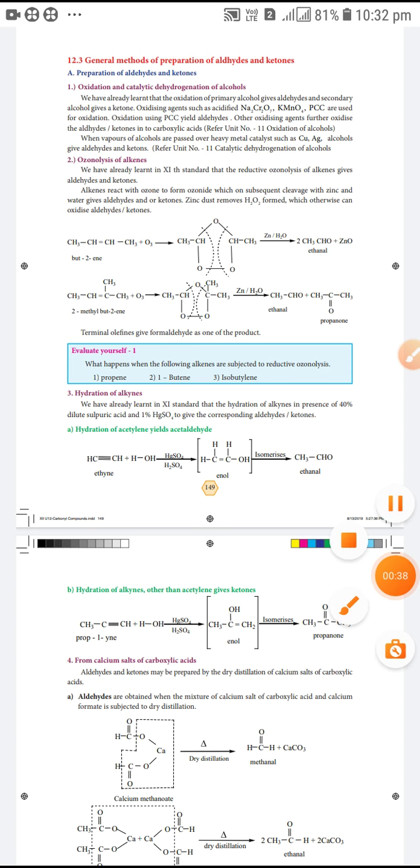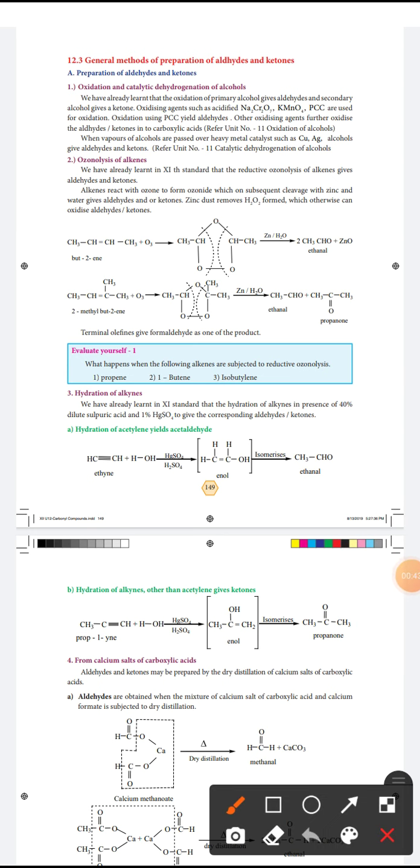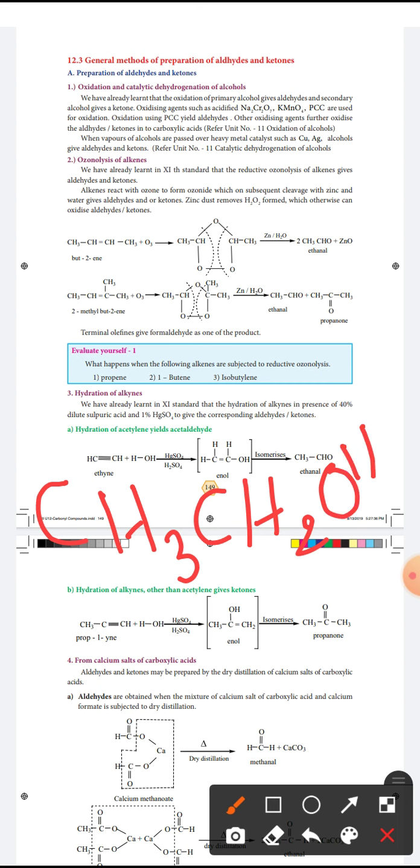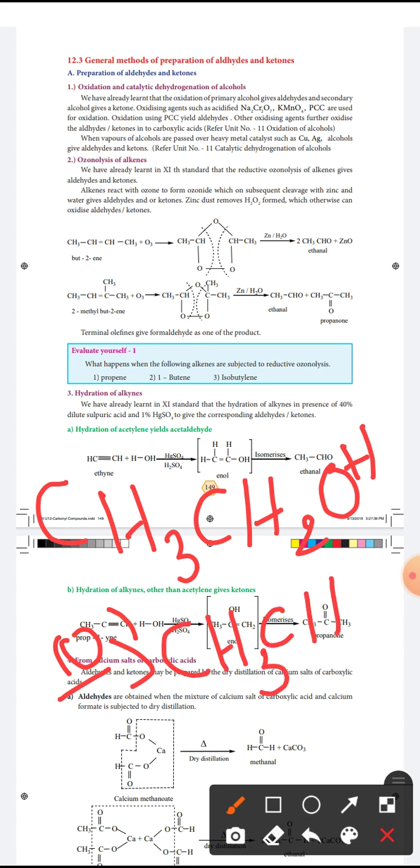Primary alcohol example: CH3 CH2OH. This primary alcohol is oxidized to form aldehyde CH3CHO. CH2OH is a primary alcohol group that is converted into aldehyde.